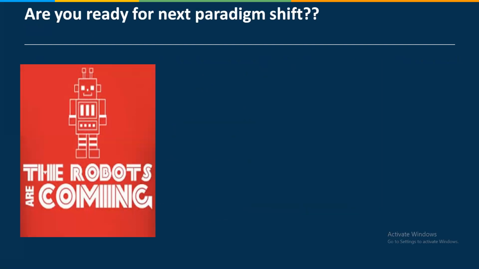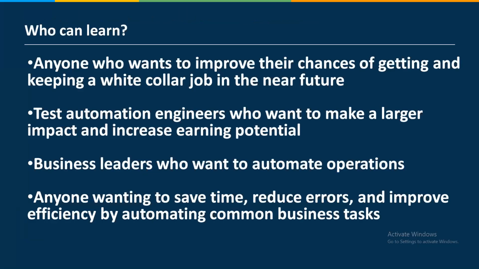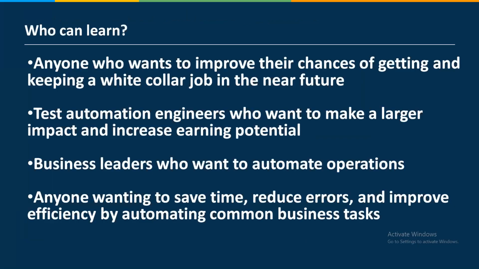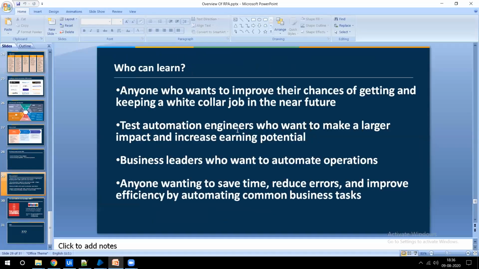So this is about RPA and how exactly it works. Now the question I got: why can't we use Selenium if we have Selenium? Let me tell you one thing. An RPA tool is used to automate applications and processes which work on the presentation layer.